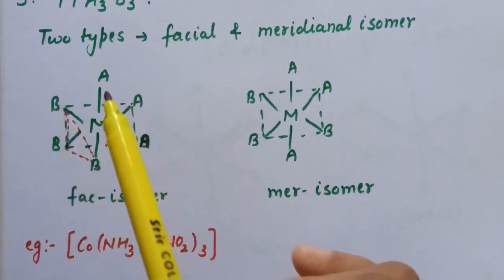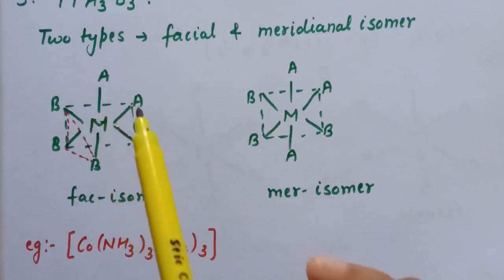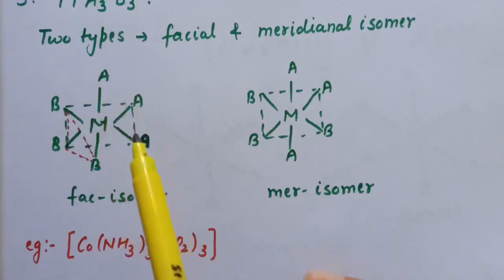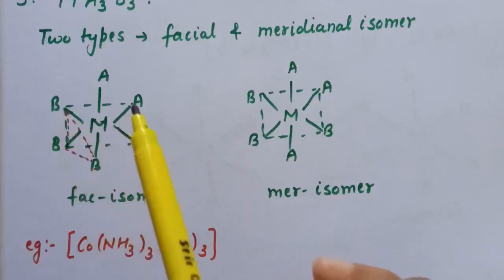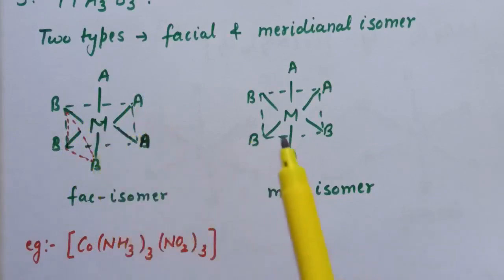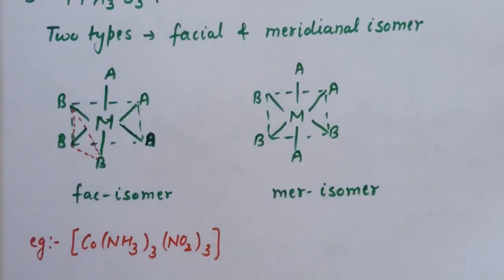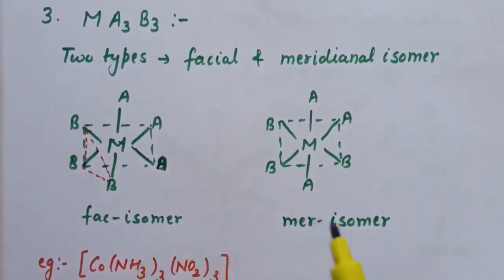Similarly we can draw a triangle here also, if we join this line to this point and this line to this point. So here we have one triangle where 3 A are placed, and here 3 B are placed. Now if we replace this 1 A by B, then it will become what? The meridional isomer. So this is the difference between facial and meridional isomers. So in the case of the Ma3B3 type we have facial and meridional isomers.